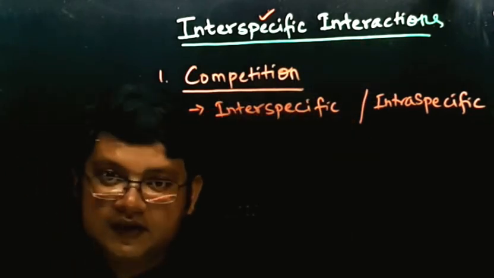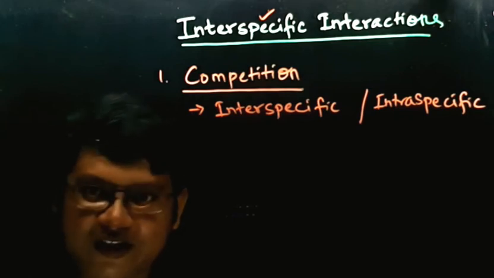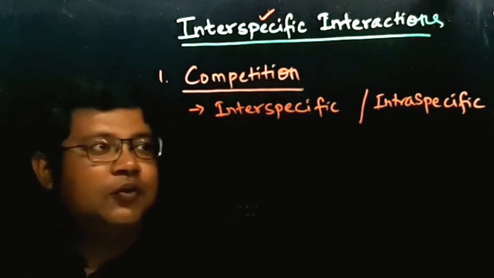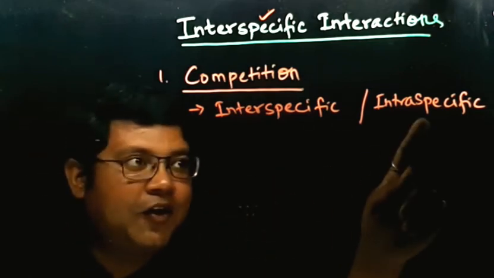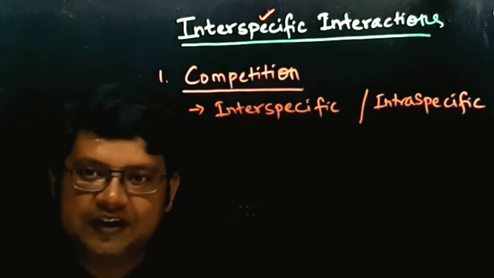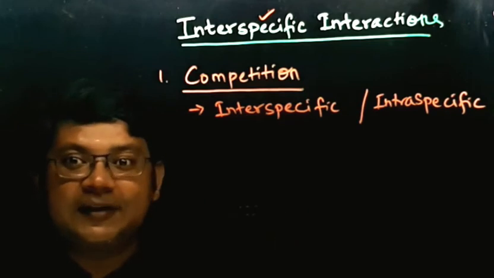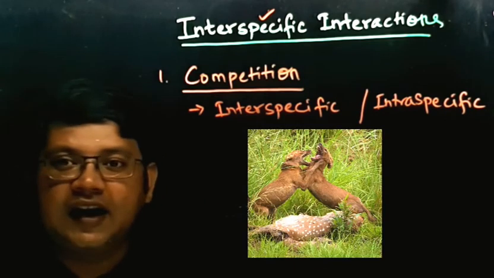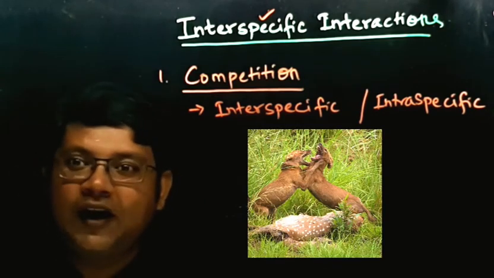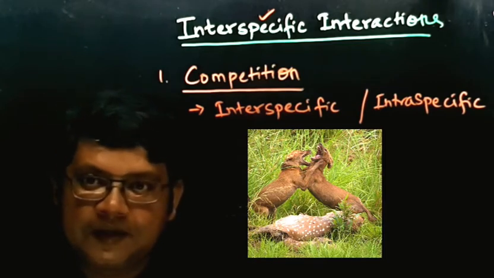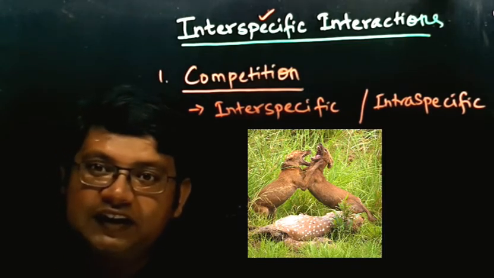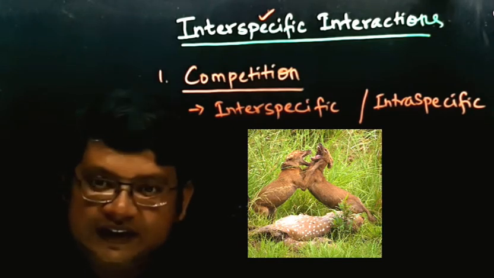Now, I will give you one more example. First let me give an example of intraspecific competition, where the members of the same species compete. Over here you can see a picture of two wild dogs fighting over a piece of meat.